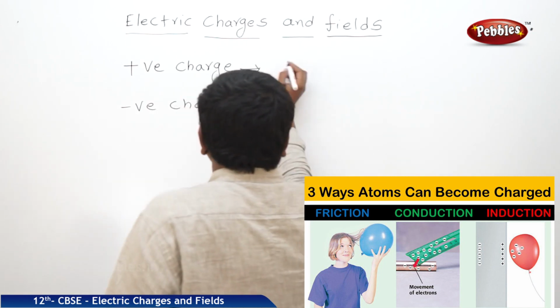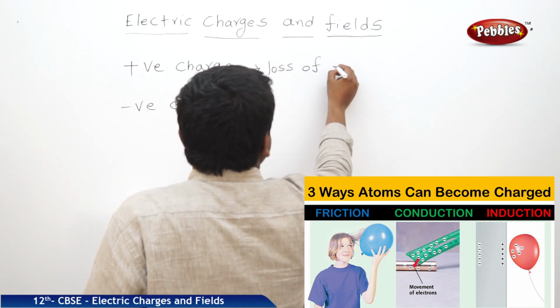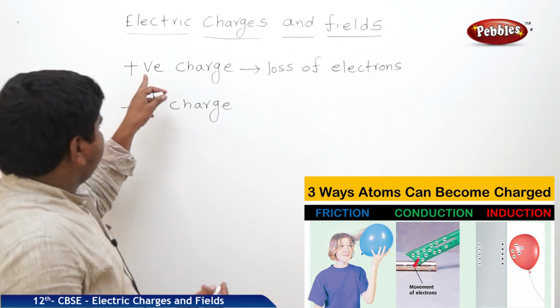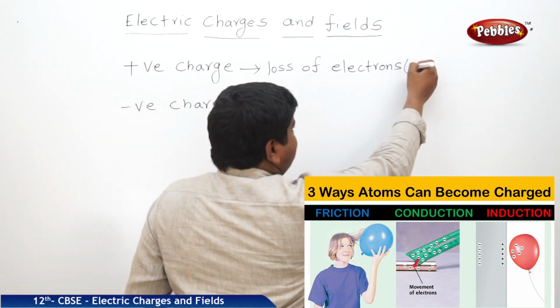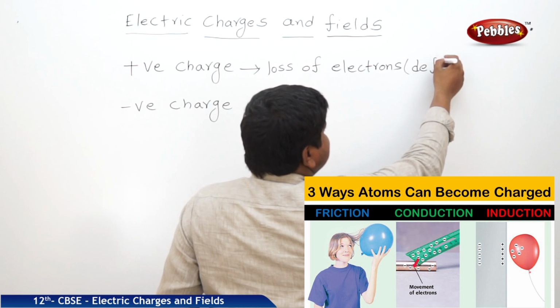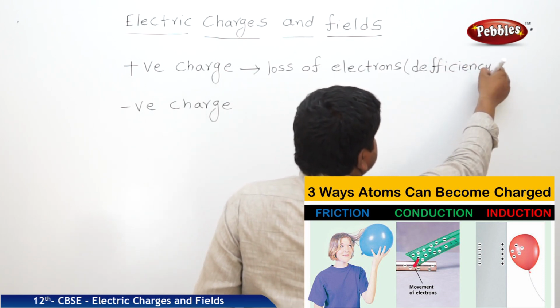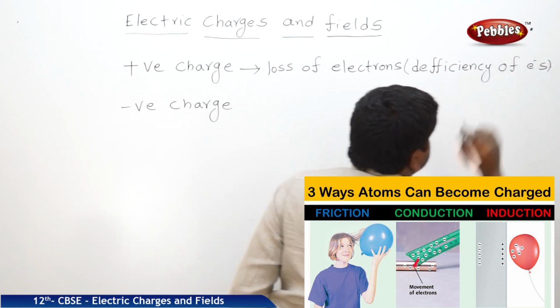So positive charge means loss of electrons, that is, deficiency of electrons.